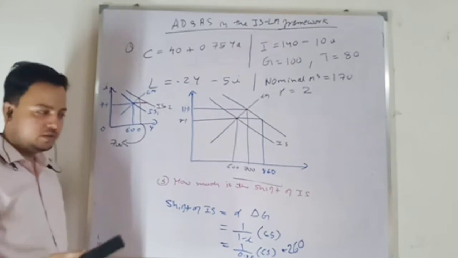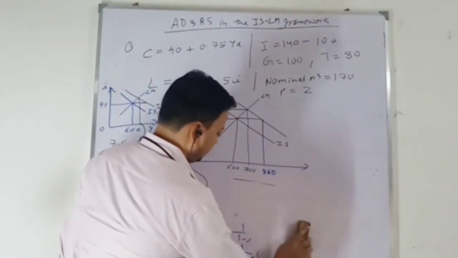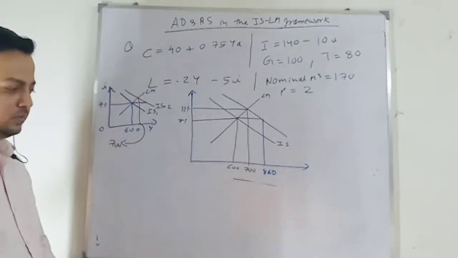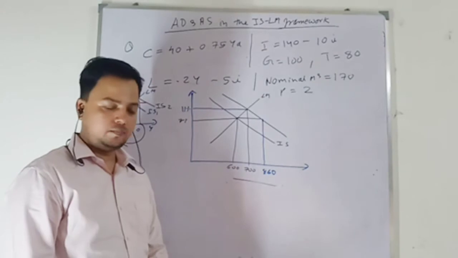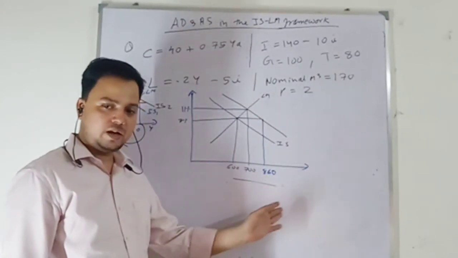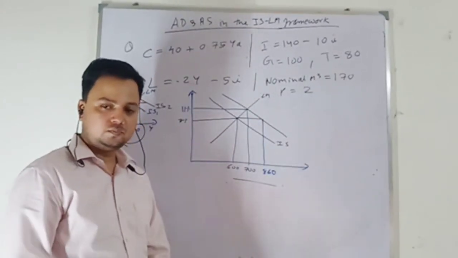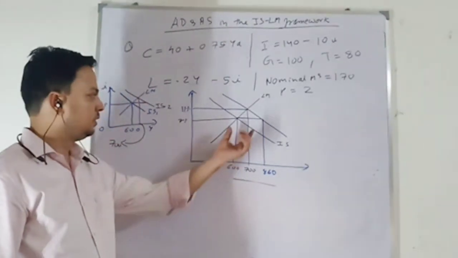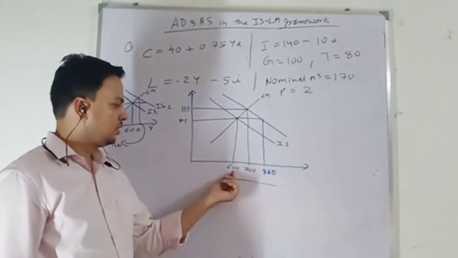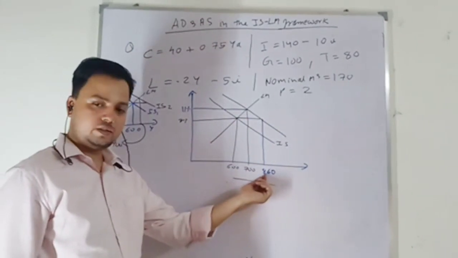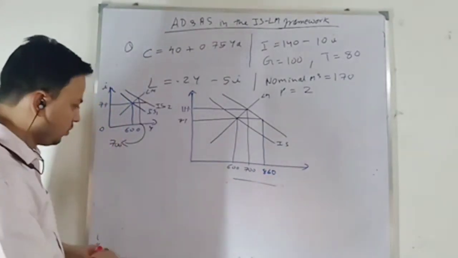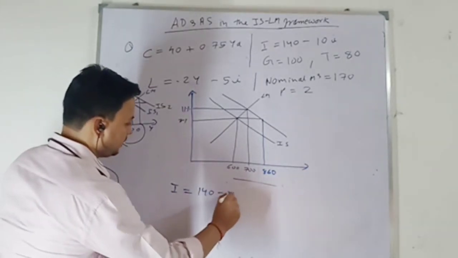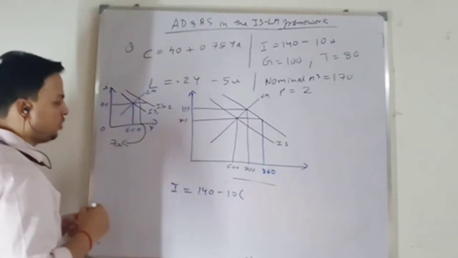And how can we check it? Simple, just wait. Next question is, how much is the crowding out due to shift in IS schedule? Okay, so increase in government expenditure shifts the IS curve by 260, from 600 it increases to 860. Okay, so how much is the crowding out? Look at your investment schedule. I equals 140 minus 10 times the rate of interest. Initially, how much is I? The rate is 7%.